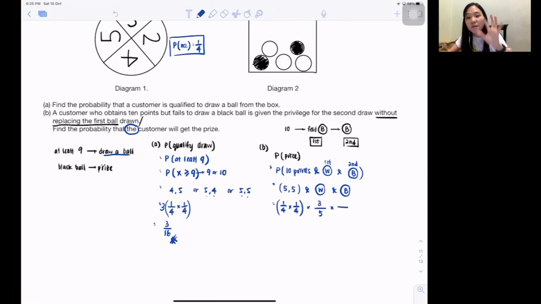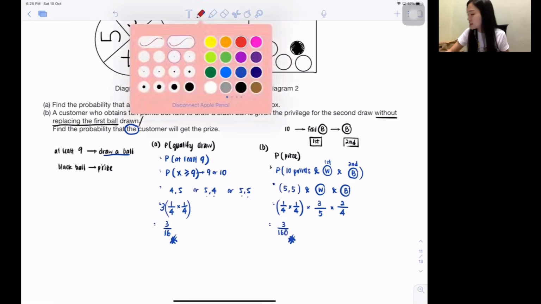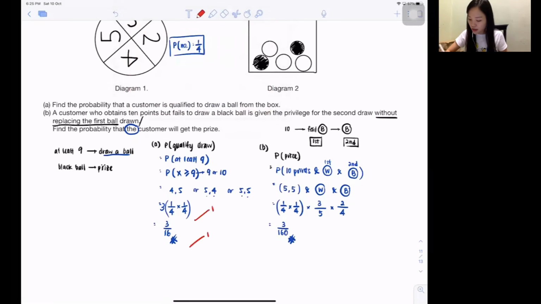And the next one, what is the total number of balls? Don't tell me you write 5 already. Because on the first draw he gets white, we put the white aside without replacement, and then we take the second one. So the second time the total inside only has 4, and out of that 4, I want black, and there are 2 black. So press the calculator: 1 over 4 times 1 over 4 times 3 over 5 times 2 over 4. The answer is 3 out of 160 chance for him to actually win the prize. Ta-da! 1 mark here, 1 mark here, 1 mark here, 1 mark here. 4 marks.